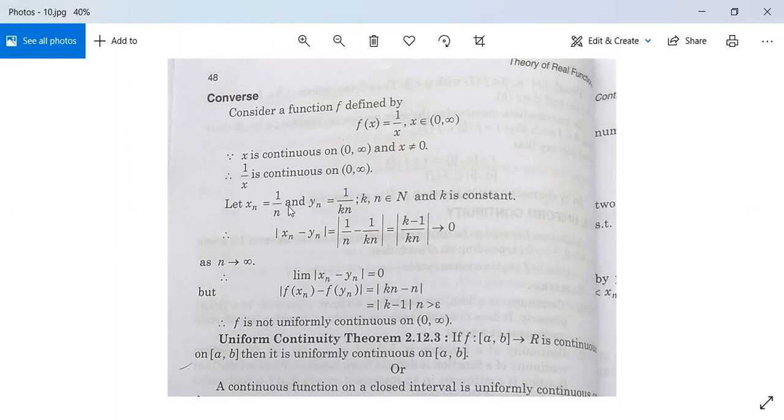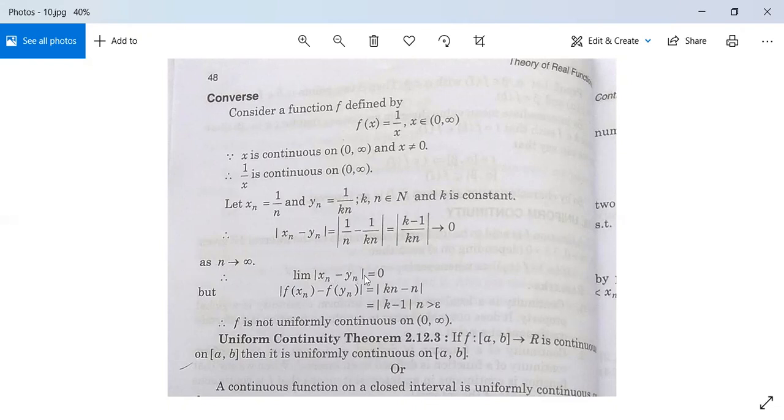Let xn is equal to 1 by n and yn is equal to 1 by kn. k and n both are in N and small k is constant. Therefore, mod xn minus yn will be 1 upon n minus 1 upon kn. Substitute the values. This is equal to (k minus 1) by (k into n), and it will tend to 0 as n tends to infinity.